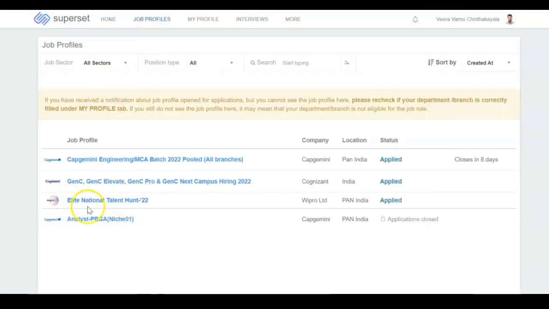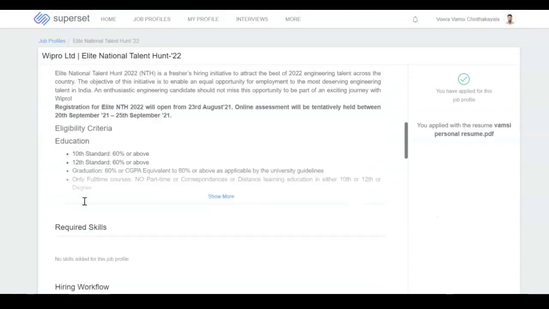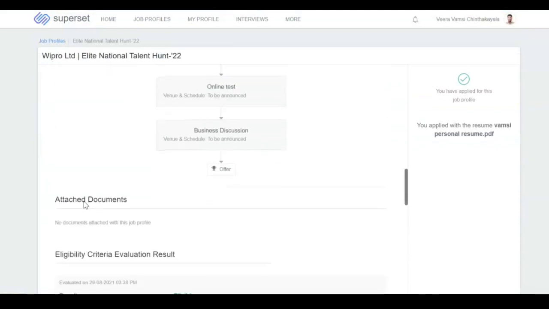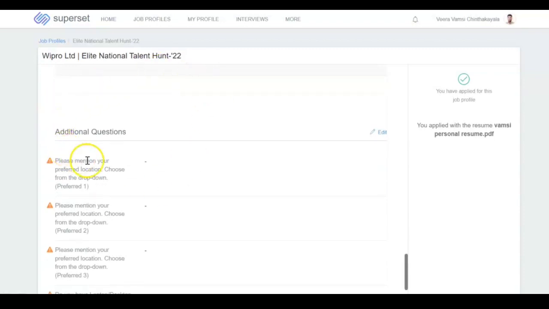After clicking, you can see the Allied Nationals Talent Hunt section. Just click on that Wipro. After clicking on that, scroll down the page. After scrolling down, you can see the section called additional questions. Here you have to click the edit button.